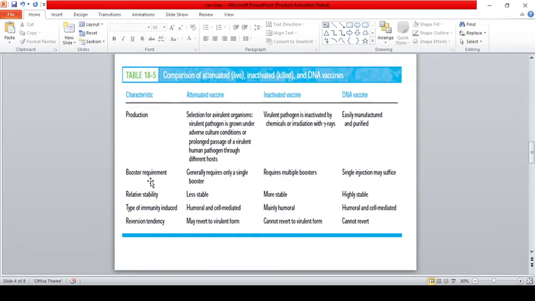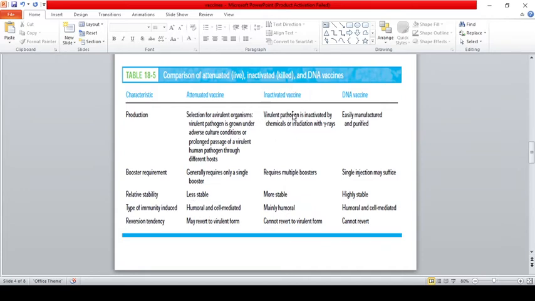Next thing is the booster requirement. Attenuated vaccine doesn't require any booster vaccine, but inactivated vaccine requires multiple boosters in order to maintain the immunity status. And the next vaccine is the DNA vaccine. Only a single injection is necessary. Relative stability: DNA vaccine is highly stable, but attenuated vaccine is less stable. Type of immunity induced: both attenuated vaccine and DNA vaccine may induce humoral and cell-mediated branches of immunity.